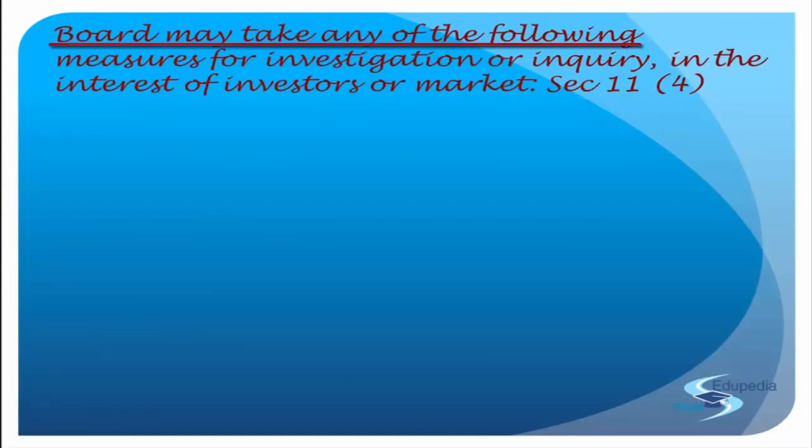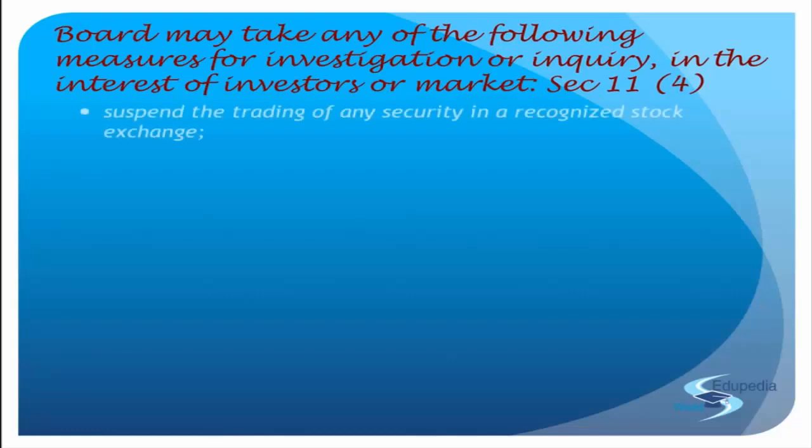Next you have section 11 clause 4. The board may take any of the following measures for investigation or inquiry in the interest of investors or the market. Basically, this section gives out the power of SEBI where an inquiry or investigation is ordered. If an inquiry or investigation is going on, at that point where can SEBI interfere and what can SEBI do? And this is either a pending investigation or a complete investigation. SEBI can still interfere and get to these things. Once the investigation or inquiry has started, the first thing they will do is suspend the trading of any security in the recognized stock exchange.